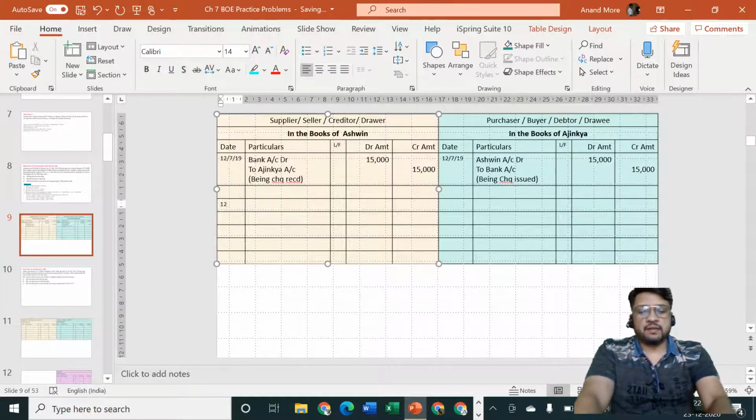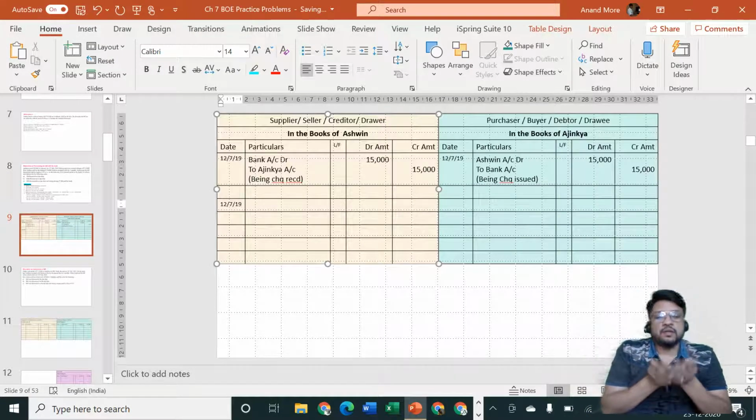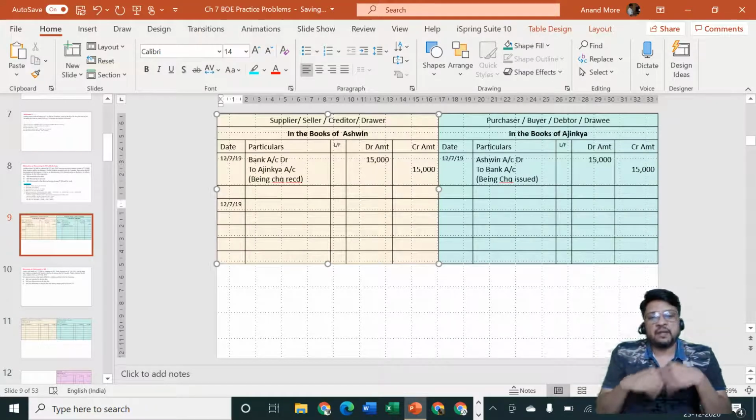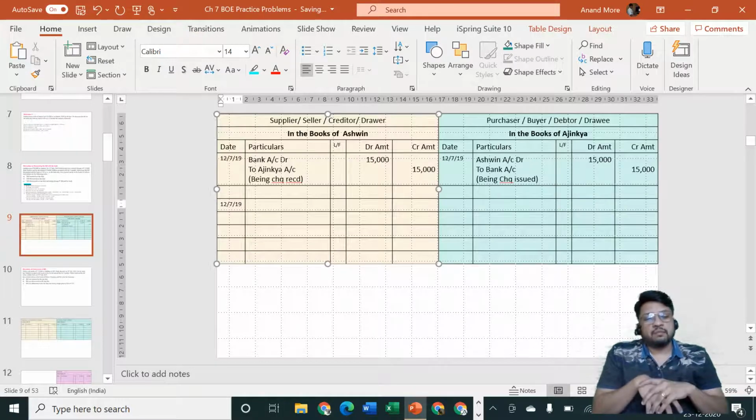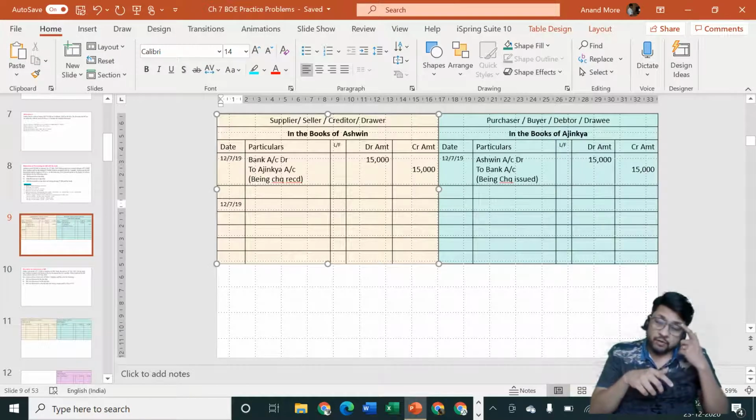On the same date, we already knew that the total amount which was receivable from this Ajinkya fellow was rupees 45,000, and we have received just now a check only of rupees 15,000. 30,000 rupees are still pending, but he is demanding a period of 3 more months from us. We are accepting that particular thing, but at the same time we are not interested in keeping him as a normal debtor. We are converting him from a normal debtor into a negotiable instrument by way of not a promissory note, but by way of bill of exchange.